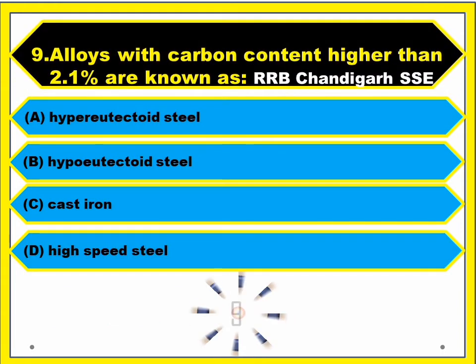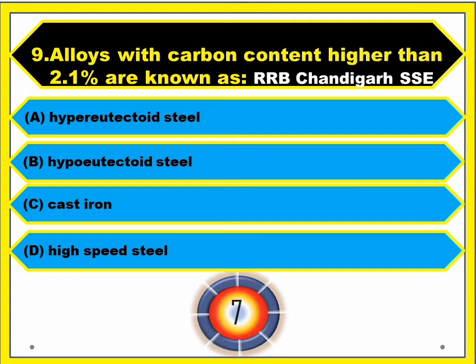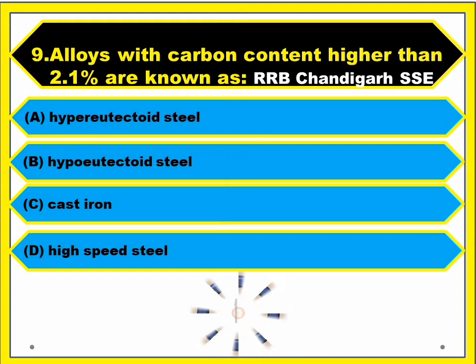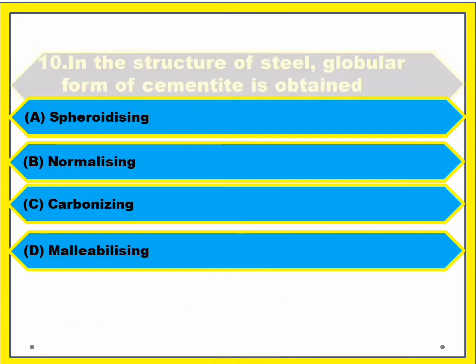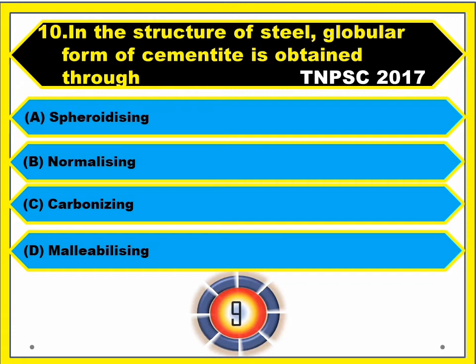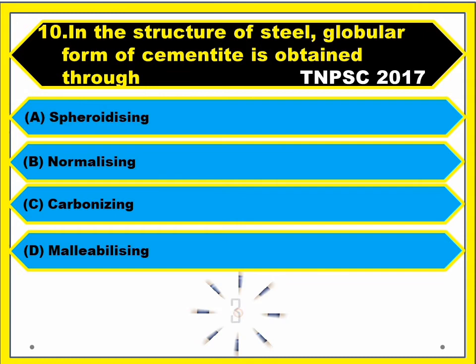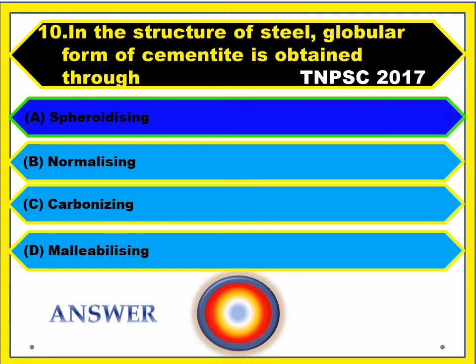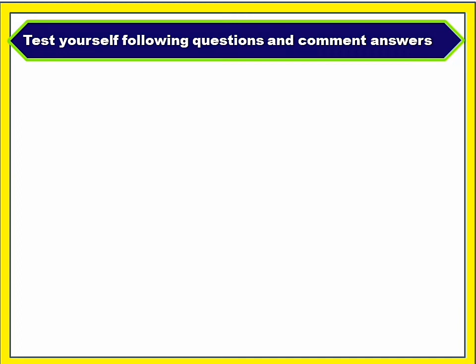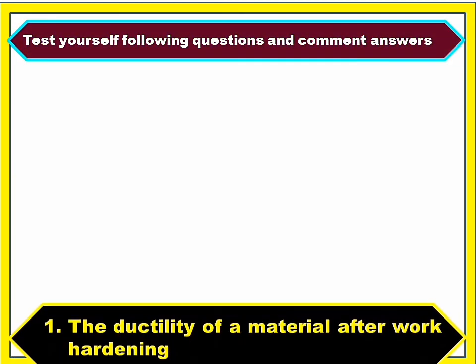Question number 9. Alloys with carbon content higher than 2.1% are known as? Answer: cast iron. Question number 10. In the structure of steel, globular form of cementite is obtained through? Answer: spheroidizing. Recall through, attend following questions and comment answers, please.